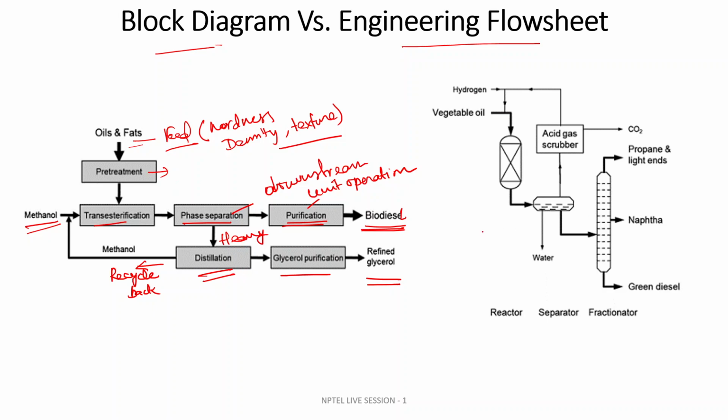When it comes to a very professional engineering flowsheet, it involves predefined chemical symbols. Like this is the vegetable oil, this is the feed here. These two cases are separate. This is the vegetable oil feed, and this is a packed bed reactor.